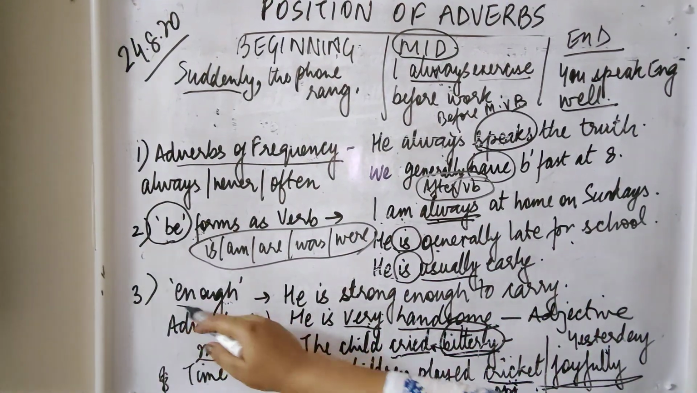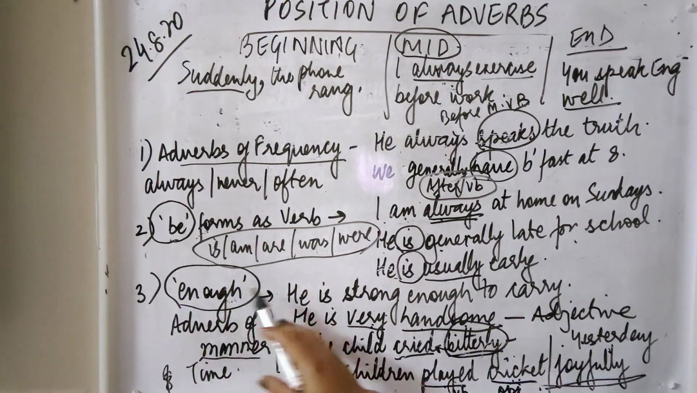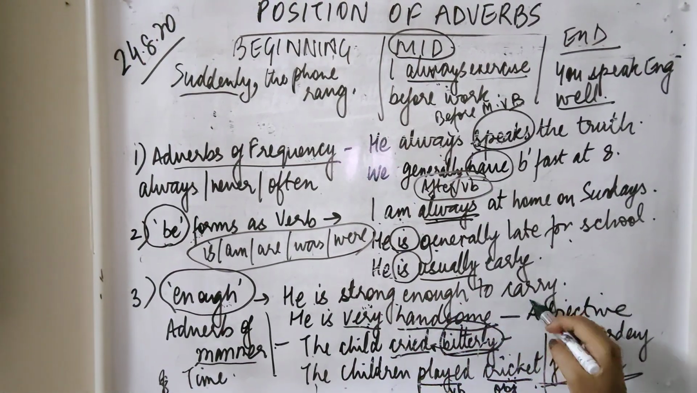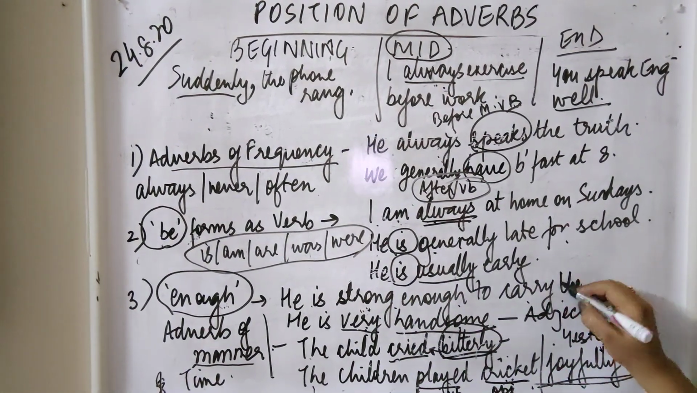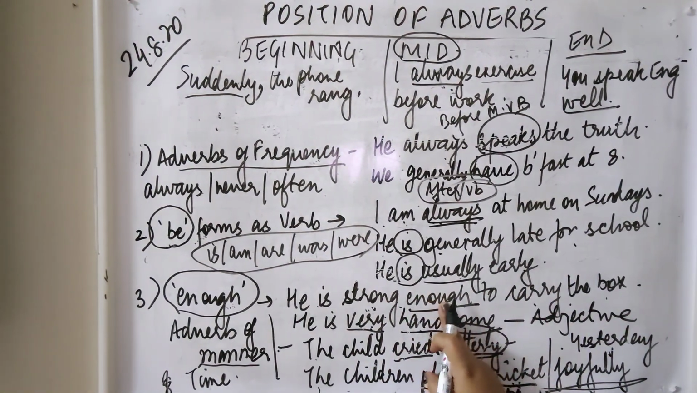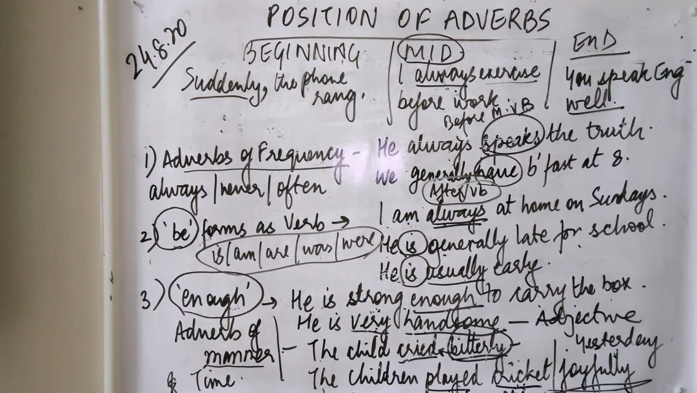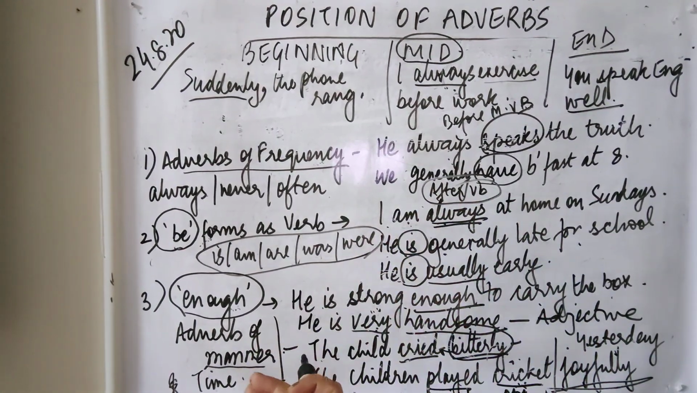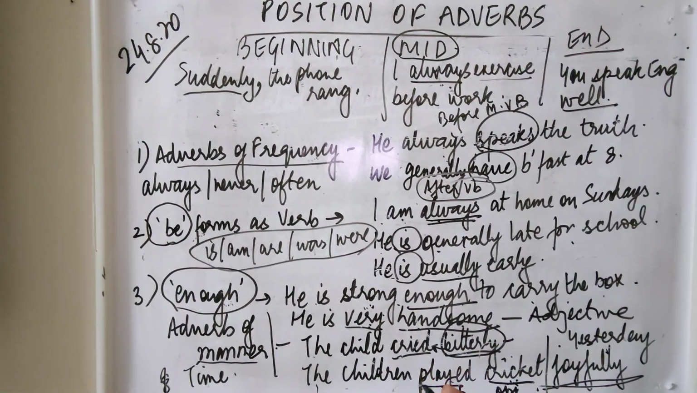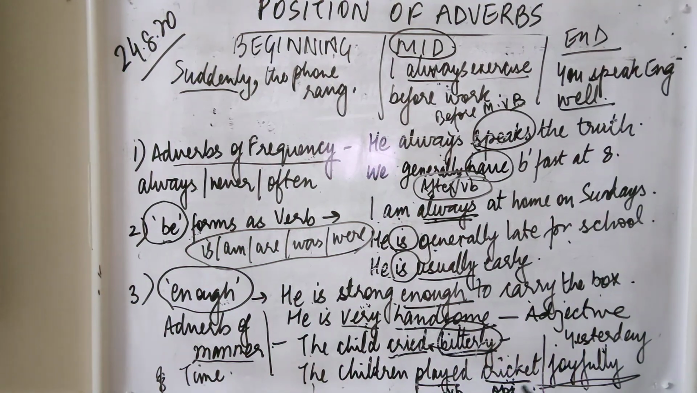But children, with the word enough, always remember, this is a very important thing I am telling you. Enough is used after the adjective. He is strong enough to carry the box. So always enough is used after the adjective. For example, she is beautiful enough to become Miss World. So enough comes after beautiful. Only with enough it is so. With all the other adverbs, they are used before the adjectives. I hope it is clear.